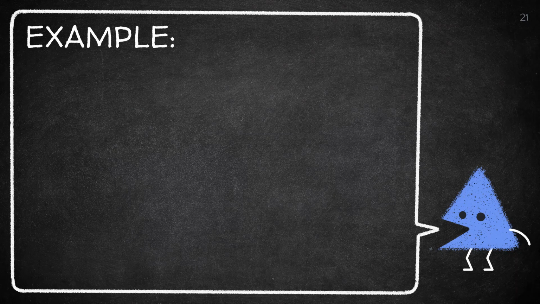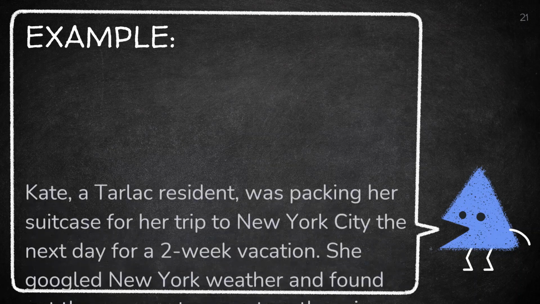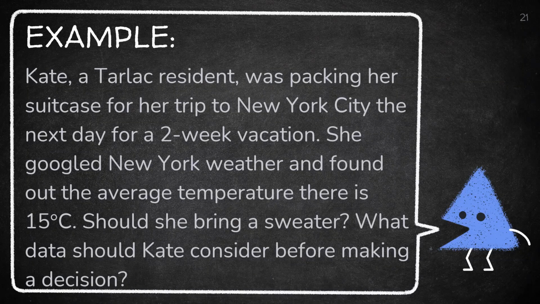For the next example, let us apply measurement in decision making. Kate, a Tarlac resident, was packing her suitcase for her trip to New York City the next day for a 2-week vacation. She Googled New York weather and found out the average temperature there is 15 degrees Celsius. Should she bring a sweater? What data should Kate consider before making a decision?